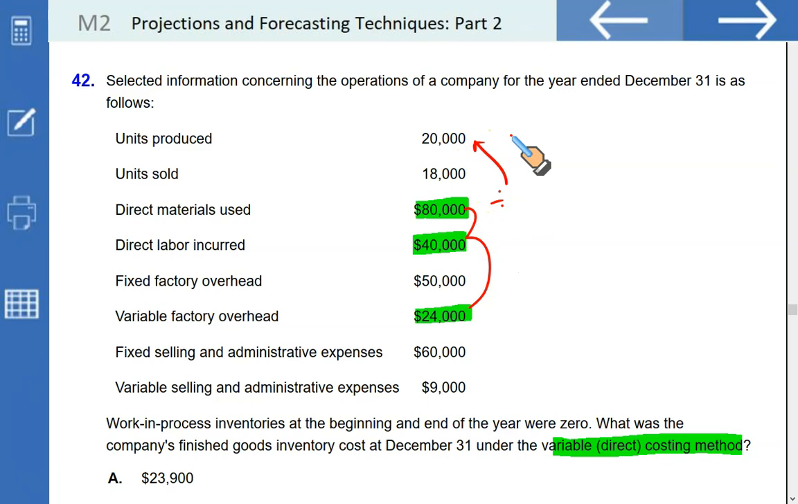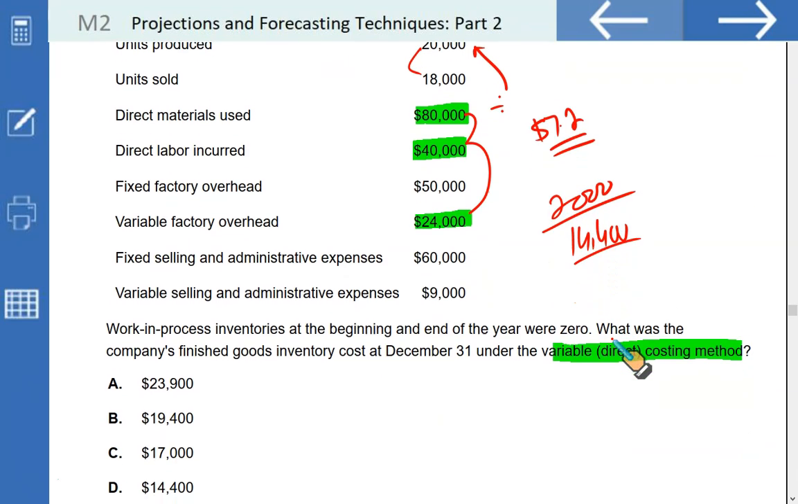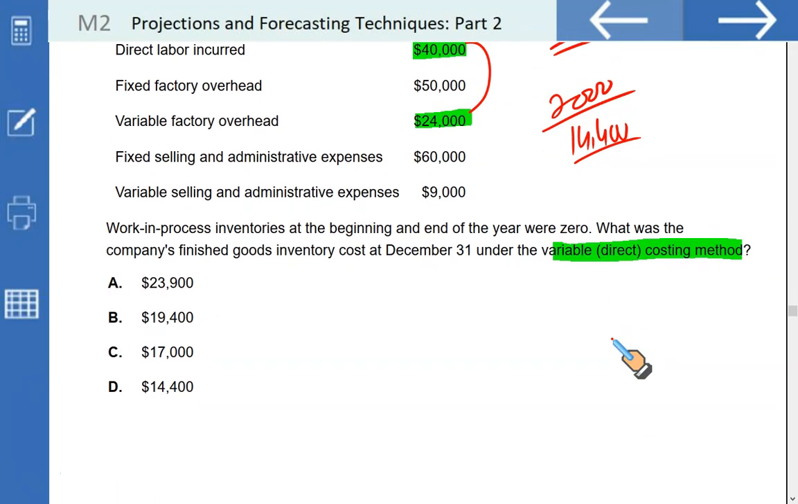So $80,000 plus 40 plus 24 divided by 20,000 units gives you a unit cost of $7.2. How many units do we have in the closing stock? 20,000 produced, 18,000 sold. So we have 2,000 in our inventory to be valued at the rate of 7.2 per unit. So it's going to be 14,400. Look for the option and it is D.